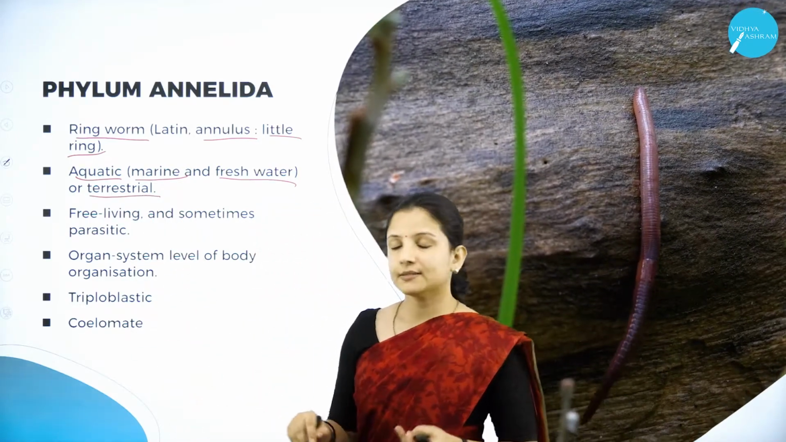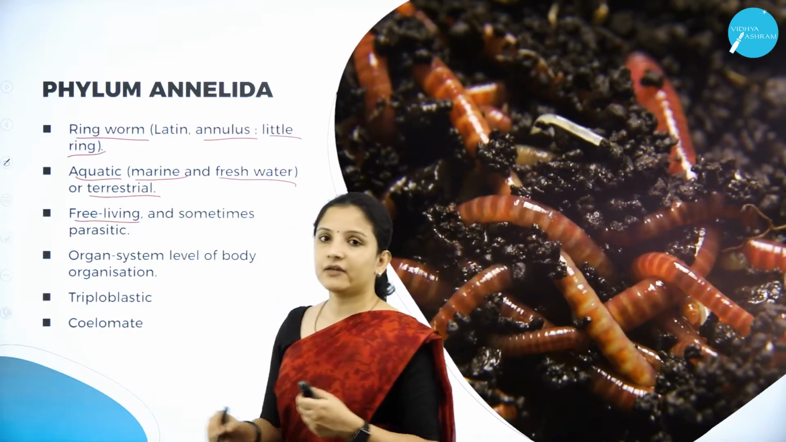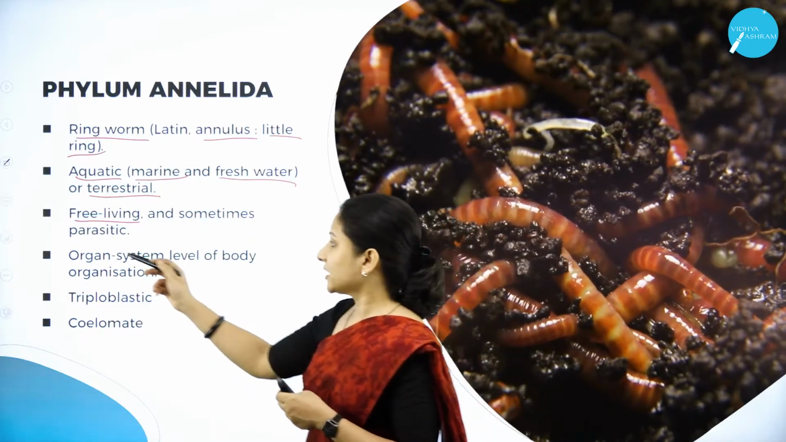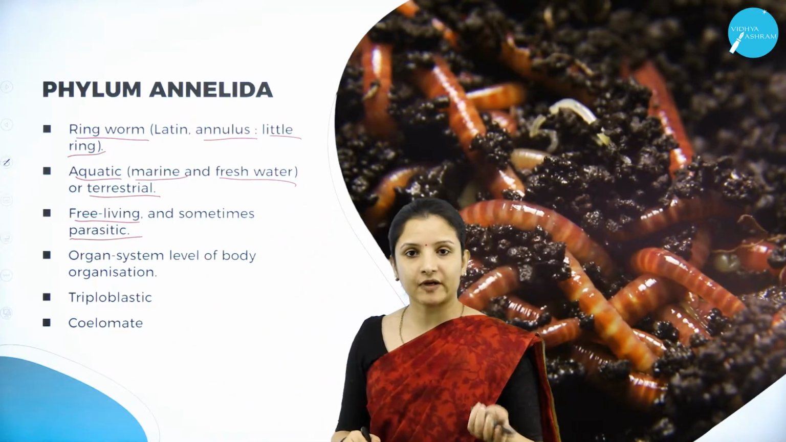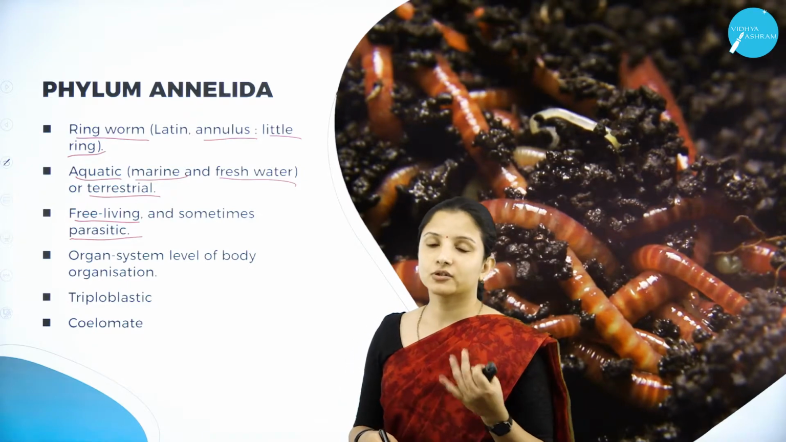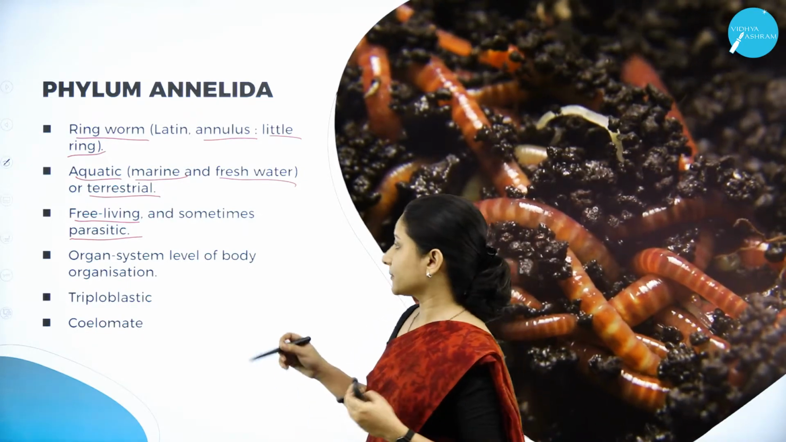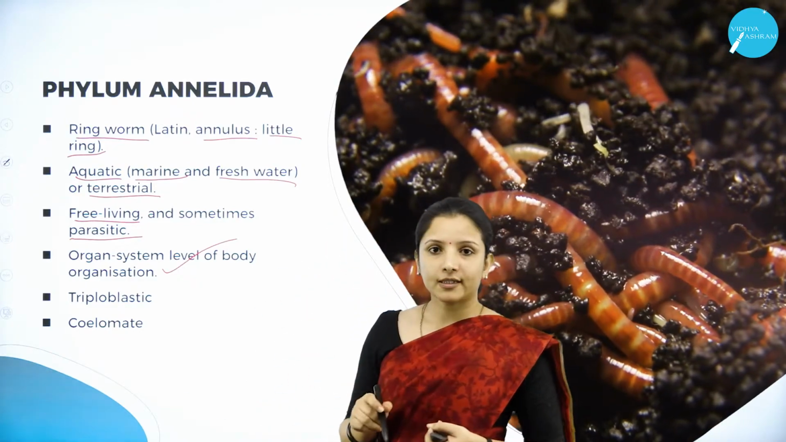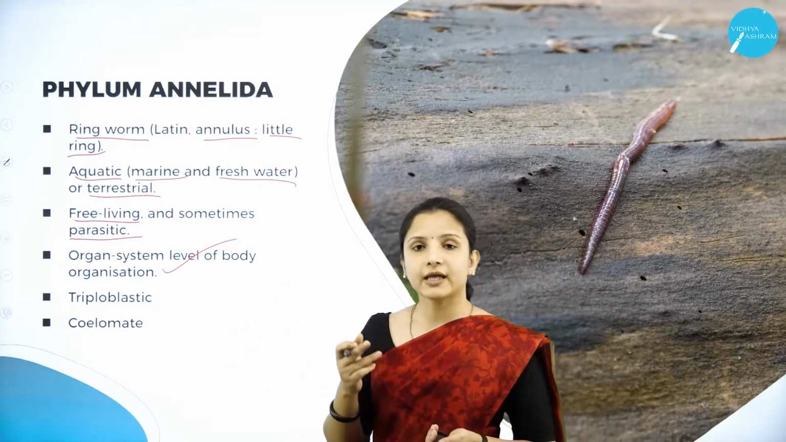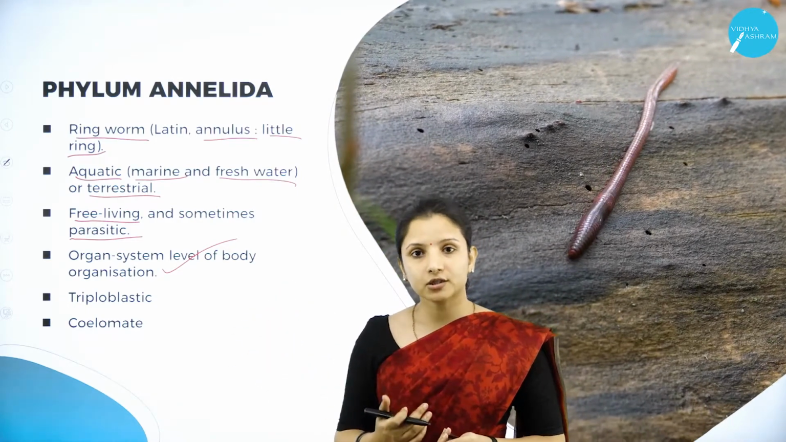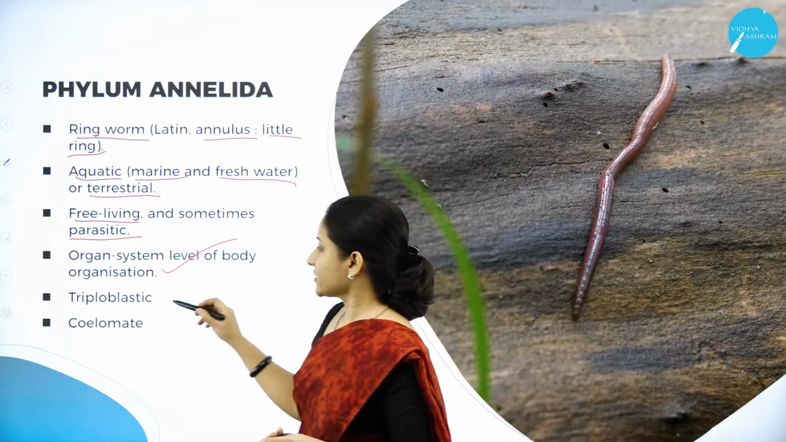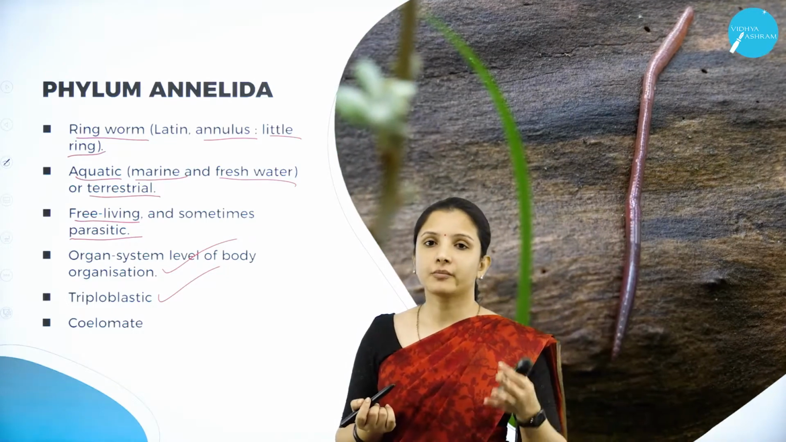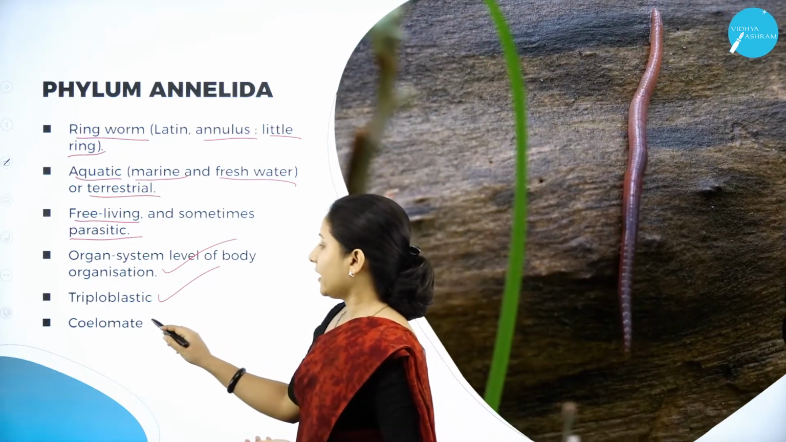These organisms are free living, meaning without depending on other organisms, they can live on their own, or sometimes they take the help of other organisms for their survival, that is, they become parasitic. So they can be free living or parasitic. Next, annelids have an organ system level of body organization, and they are triploblastic, that is, the embryo is covered by three layers: the ectoderm, endoderm and mesoderm, and they are coelomates.